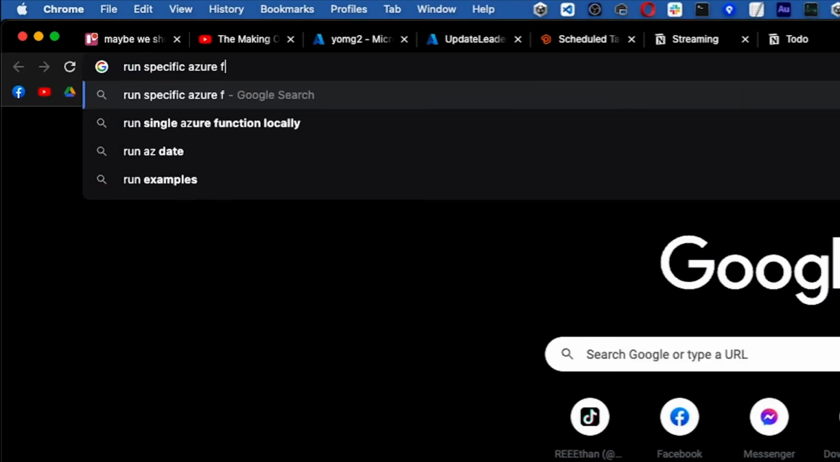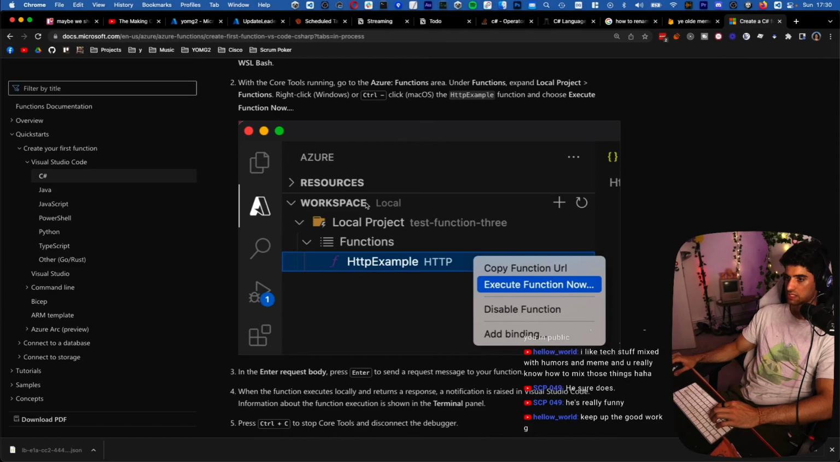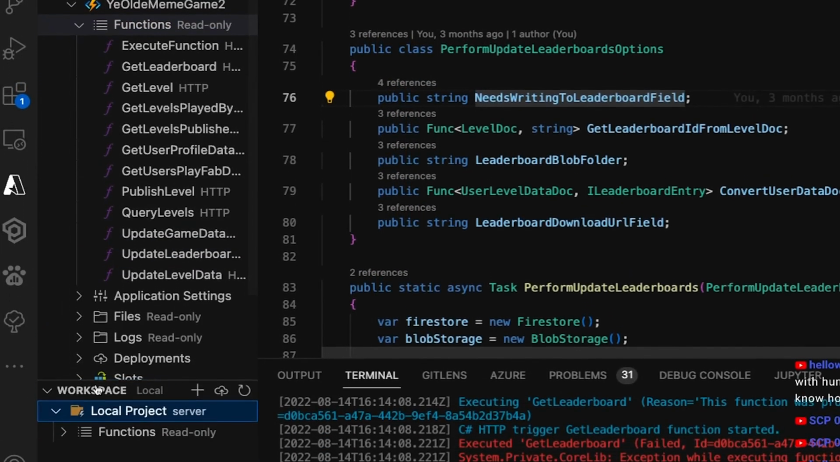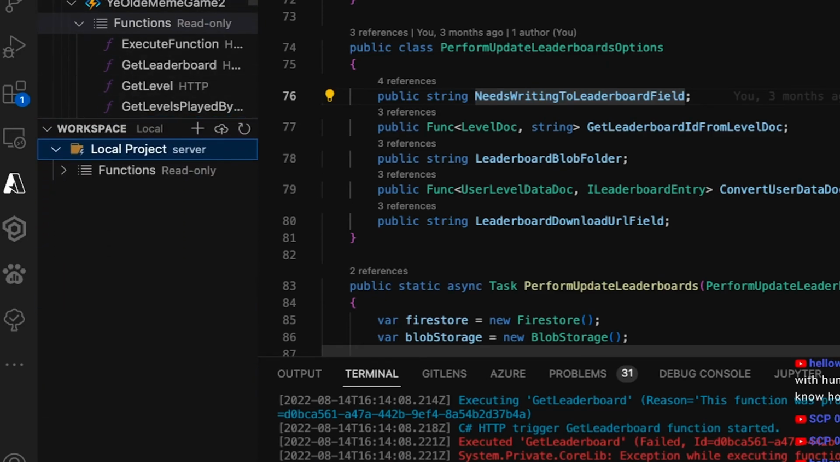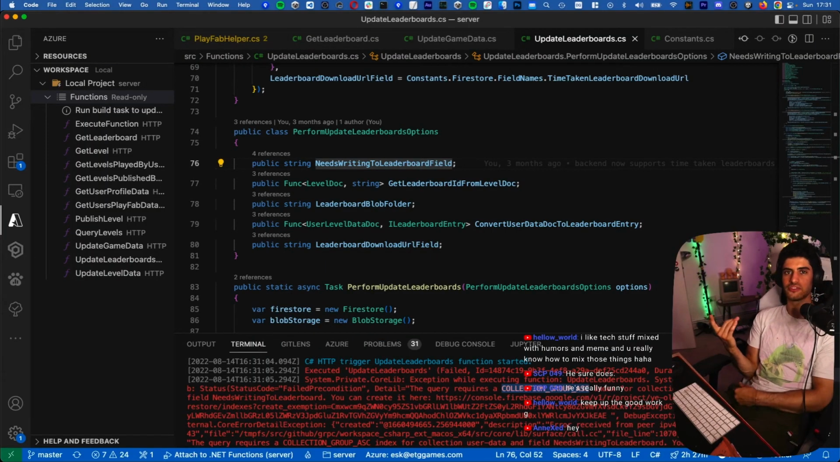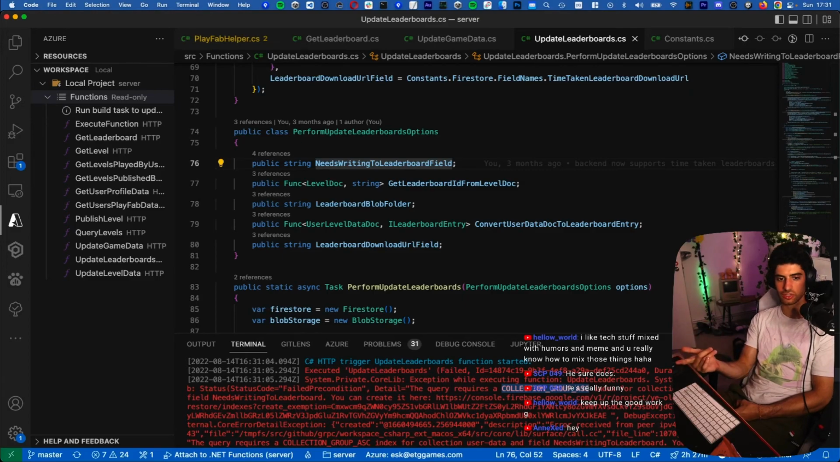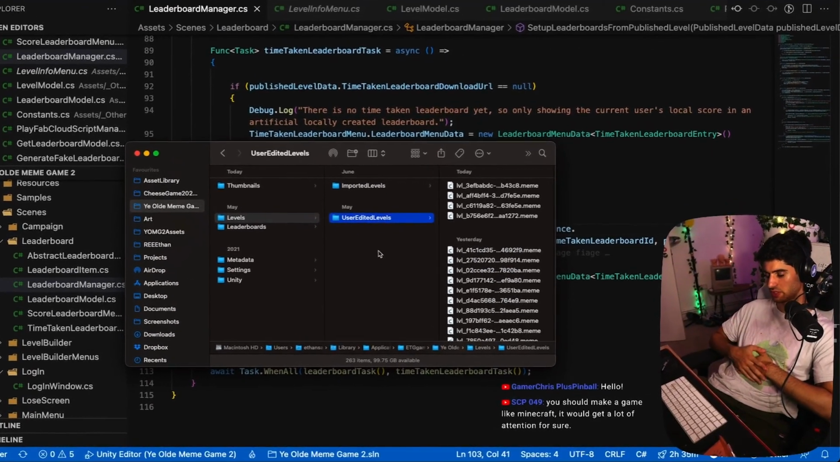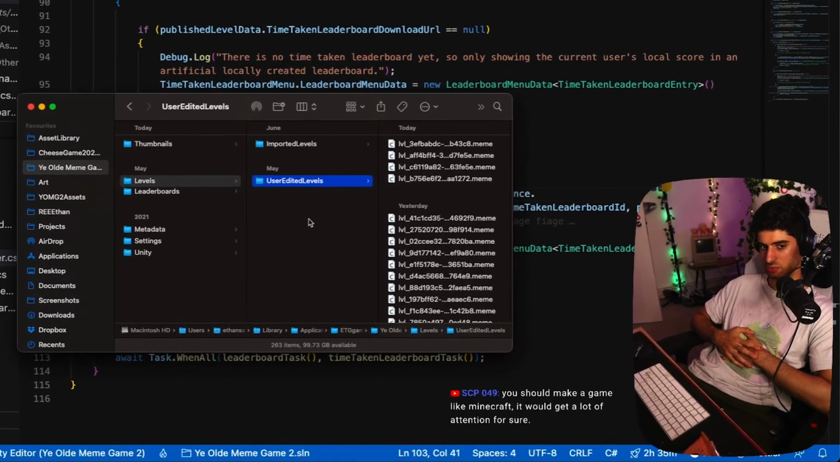Run your function locally. Oh, workspace local. Wait, am I in workspace local? Resources, local project. Oh, look at this. Wow. Now I don't need to wait for it to deploy and then run it. I can just run it locally. See, I've learned my lesson. Don't empty the bin too fast. Only empty it when you need to, because you might have stuff in there that you wish you didn't delete.